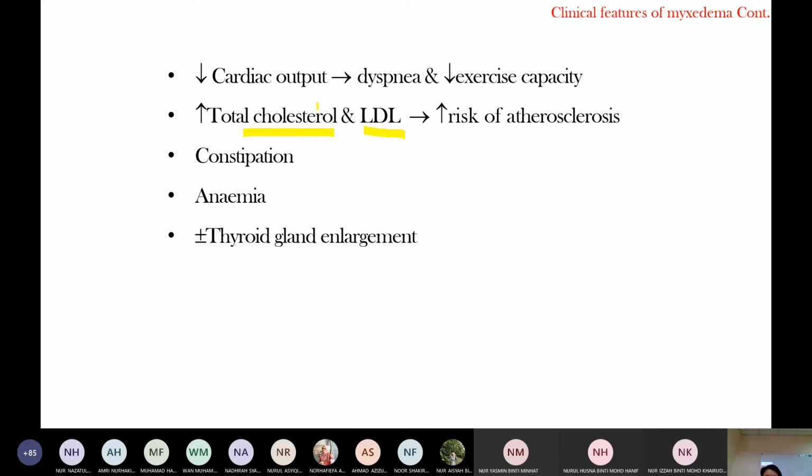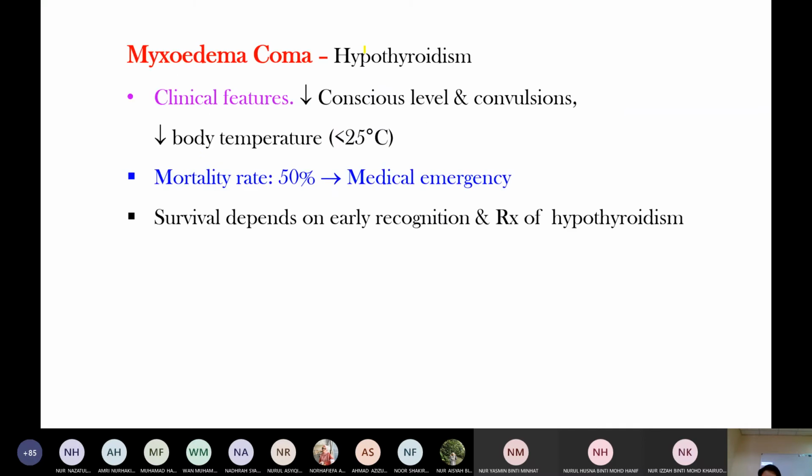Myxedema coma is caused by hypothyroidism. Thyroid crisis is in hyperthyroidism; myxedema coma is in hypothyroidism. The patient has a reduced level of consciousness, confusion, and reduced body temperature. It is a medical emergency because the mortality rate is 50%.